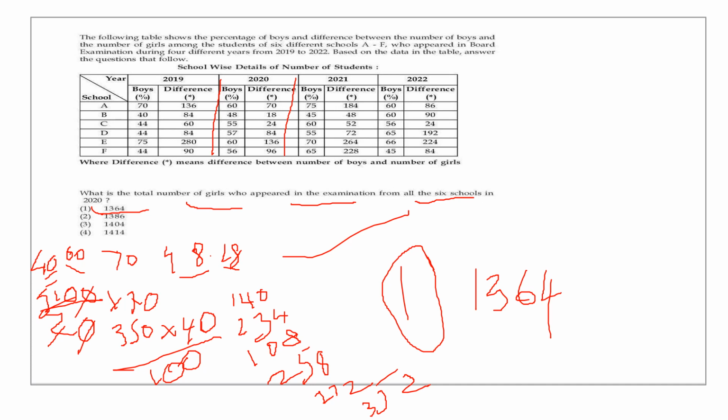Then find the 40%. Why 40%? Girls. We are bothered about only the number of girls. So how many are the girls? Percentage is for 100. So for 350 it is 140. Like that you have to find out for all the 6 schools, only the total number of girls who appeared for the exam, then add up, it will come to 1364. It is as simple as that.